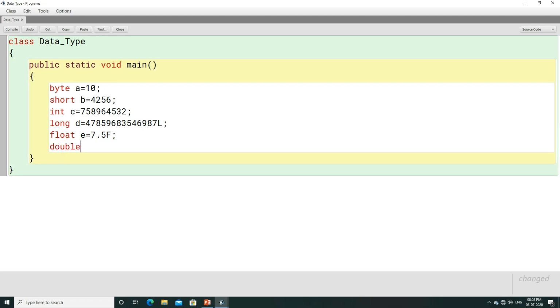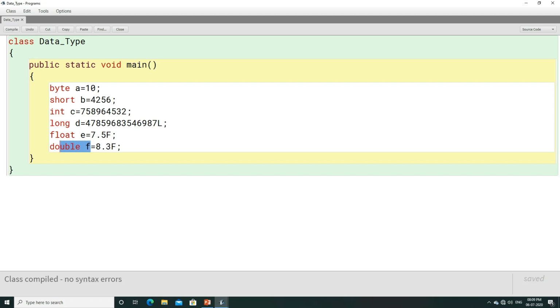Now when you write double f equals 8.3, you can write d or you can remove d. Even if you remove d, by default it will be considered as double, and a double value can easily be stored to a double data type. Now if you write 8.3f, then 8.3f is a float value, and a float value can easily be stored to a double variable. The reason is, float is 32-bit and double is 64-bit. The size of float is obviously much smaller than the double size.